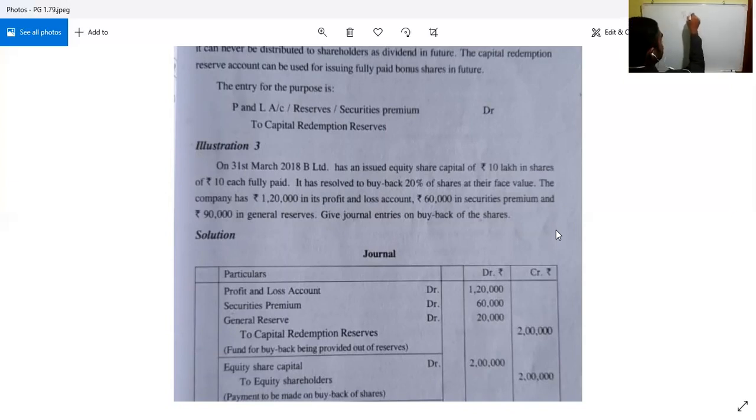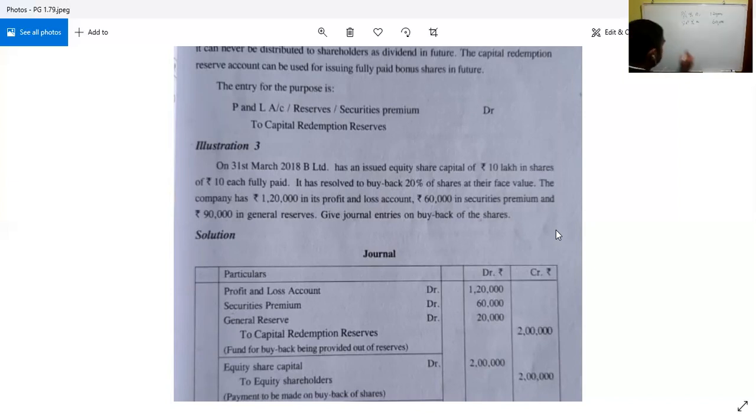Profit and loss account debtor. How much is the amount? From the profit and loss account, 1,20,000 is to be taken. Then next they are telling securities premium, we need to utilize that. How much is the amount? 60,000. Then the balance, general reserve, we need to utilize.